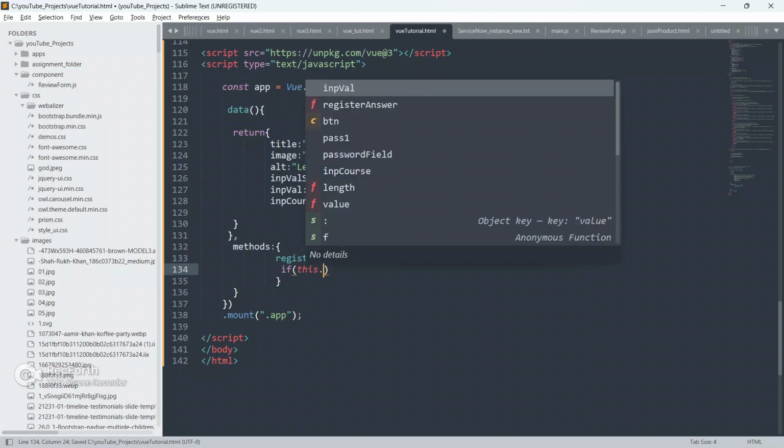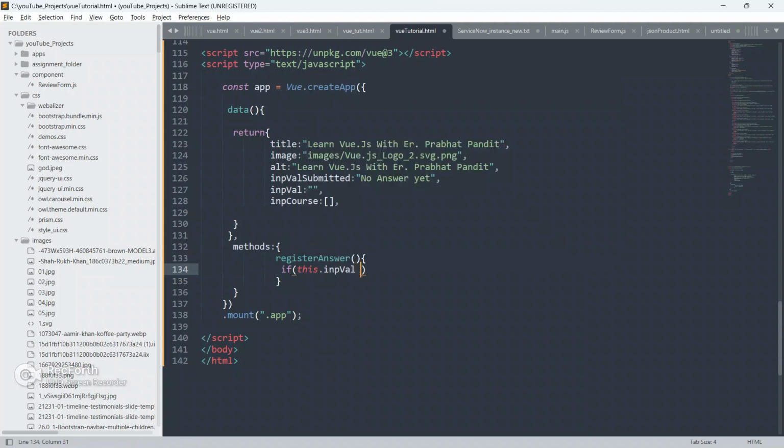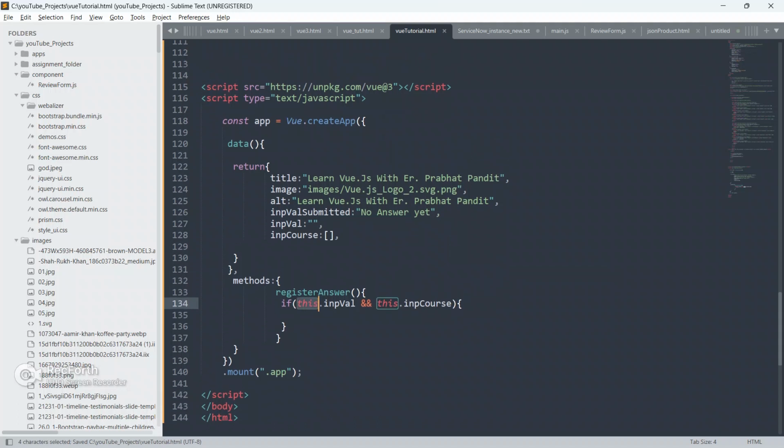We will check if this.inputVal and this.inputCourse. So let me explain you one more thing guys here. This refers to this element guys, inside the data attribute. So this.inputVal refers to this inputVal, this.inputCourse refers to this inputCourse guys. Okay.